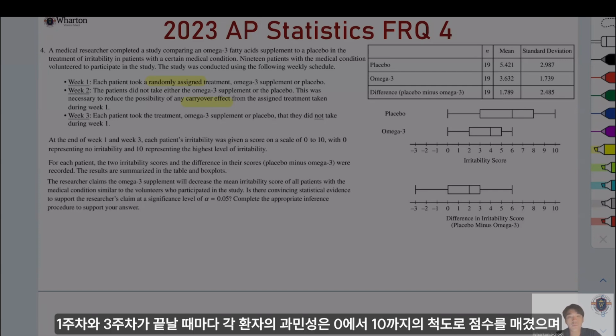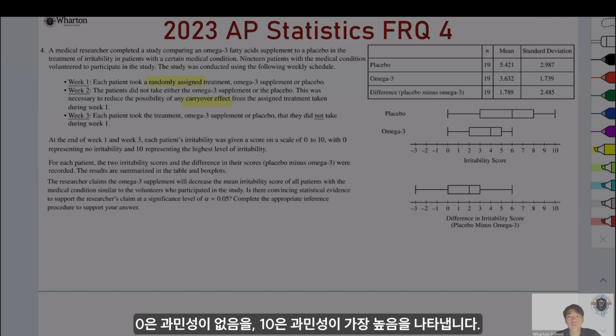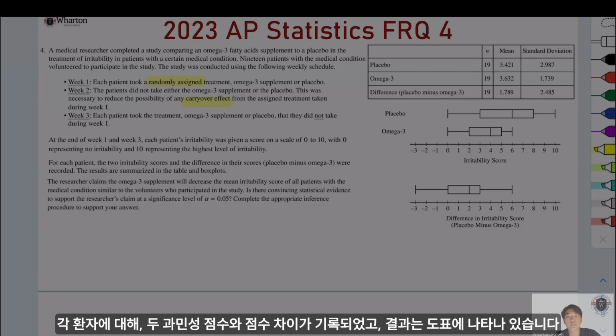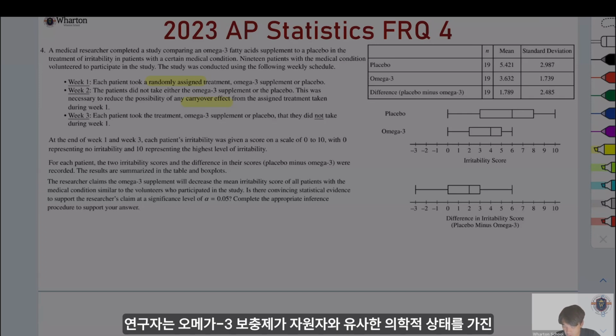So at the end of weeks 1 and 3, each patient's irritability was given a score on a scale of 0 to 10, with 0 representing no irritability and 10 representing the highest level of irritability. For each patient, the 2 irritability scores and the difference of their scores, representing the placebo minus omega-3, were recorded. The results are summarized in the table and box plot here.